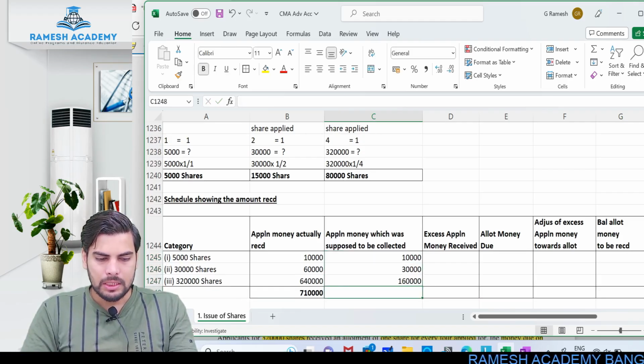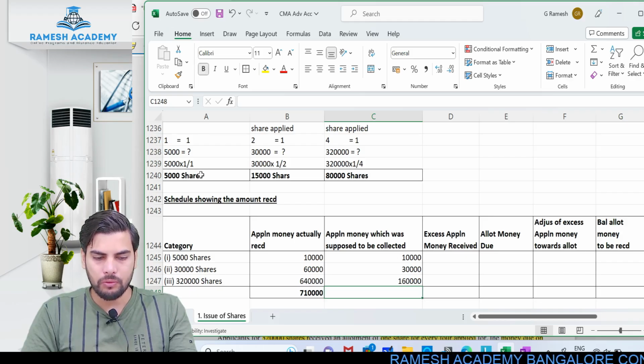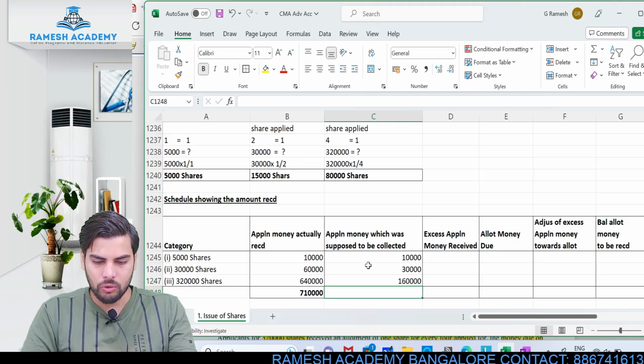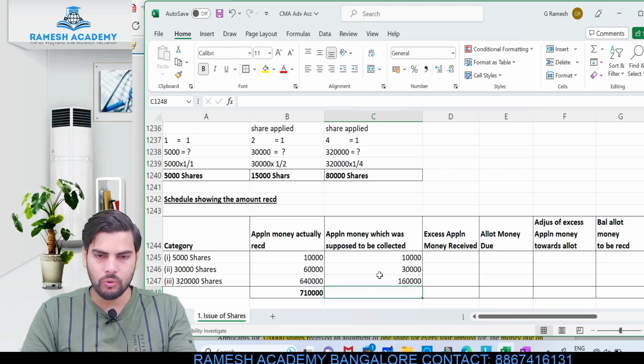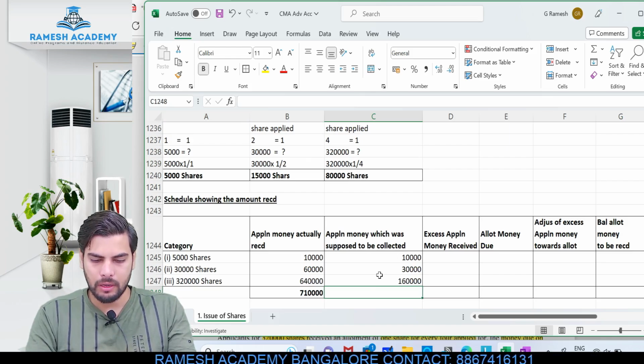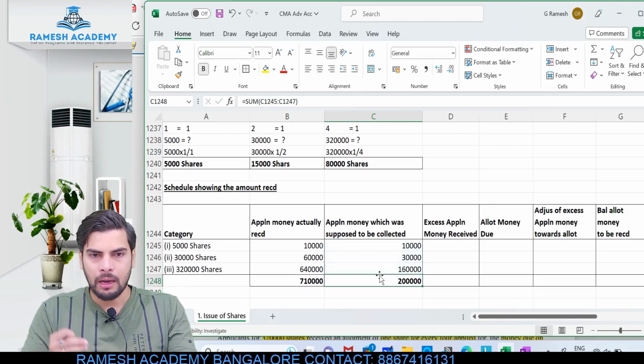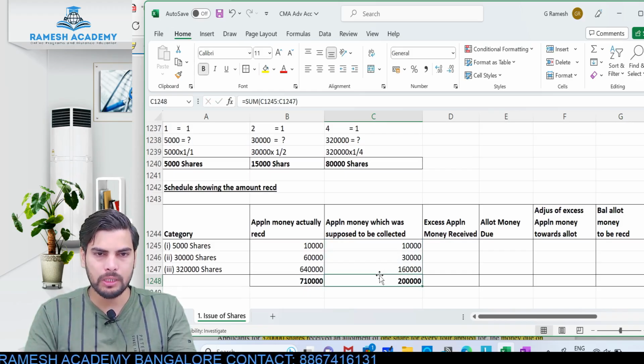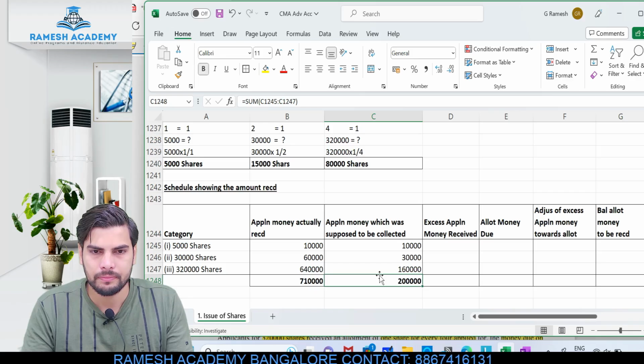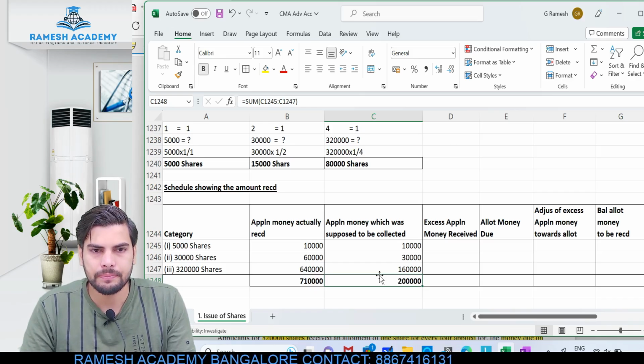Clear? So I'm just considering these shares, guys. Actual allotment will be made for 5,000 shares pertaining to the first category, 15,000 with respect to the second category, and 80,000 pertaining to the third category. So 5,000 into 2 is 10,000, 15,000 into 2 is 30,000, 80,000 into 2 is 1,60,000. Look at the total: it is 2 lakh. The company will be making an allotment of 1 lakh shares, so 1 lakh shares into 2 rupees is 2 lakh rupees. Did you understand this? Clear?